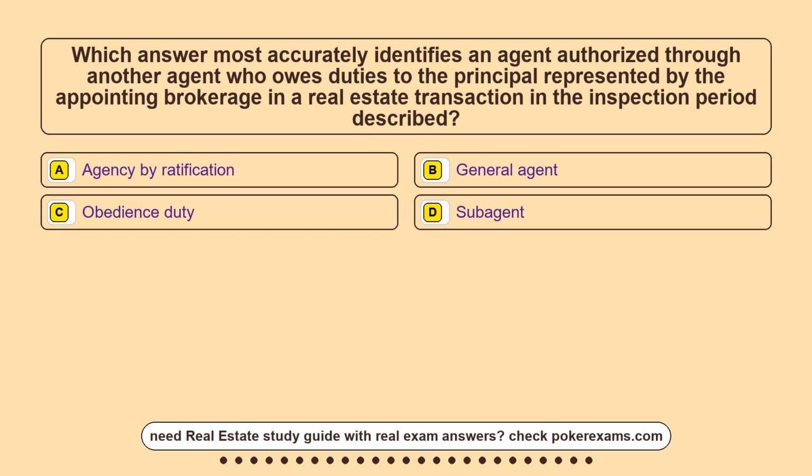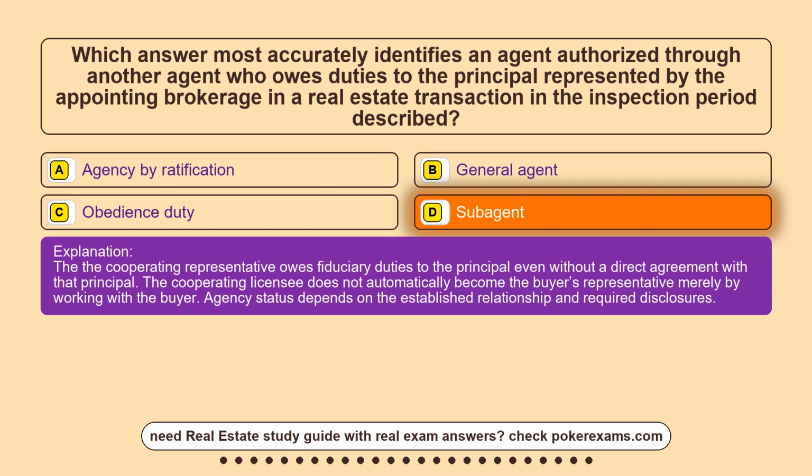Question 10. Which answer most accurately identifies an agent authorized through another agent who owes duties to the principal represented by the appointing brokerage in a real estate transaction in the inspection period described? Option A, agency by ratification. Option B, general agent. Option C, obedience duty. Option D, subagent. The correct answer is option D, subagent. The cooperating representative owes fiduciary duties to the principal even without a direct agreement with that principal. The cooperating licensee does not automatically become the buyer's representative merely by working with the buyer. Agency status depends on the established relationship and required disclosures.